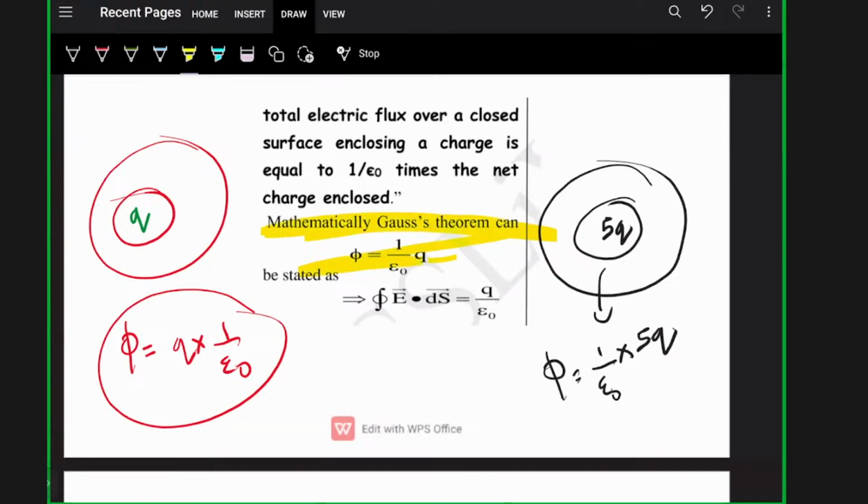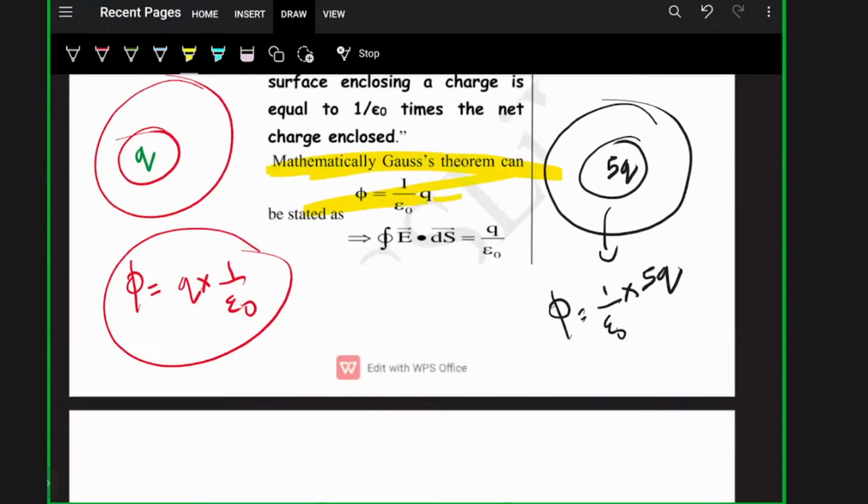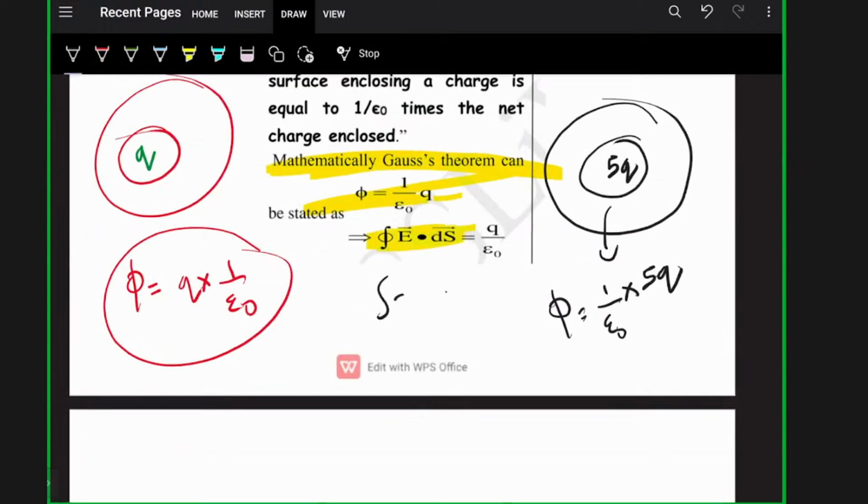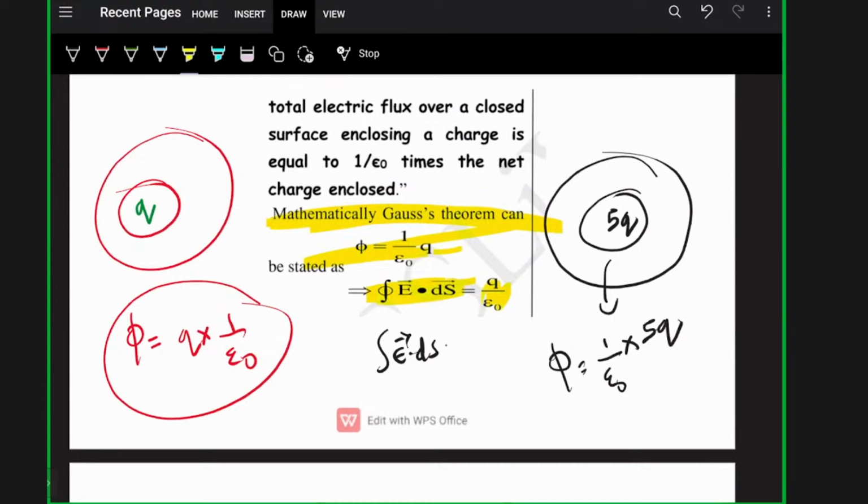is that flux phi equals 1 by epsilon naught times Q. Correct. Flux, we can also say, is the integral of E dot ds. Yes, integral E dot ds is flux, or I can say integral E ds cos theta will be equal to Q divided by epsilon naught. This is Gauss law. So the application of Gauss law,